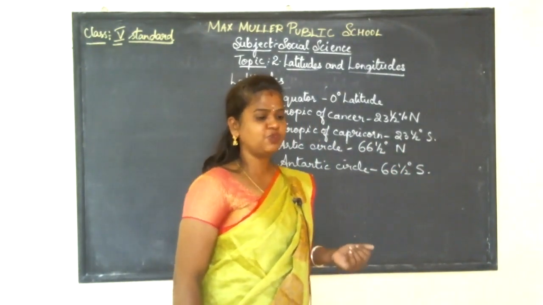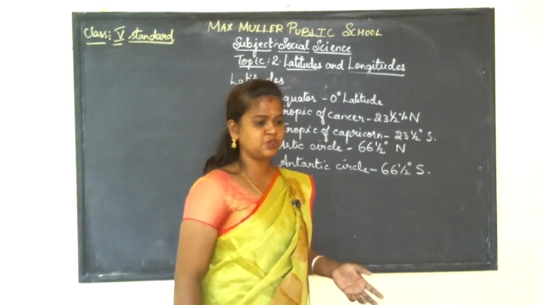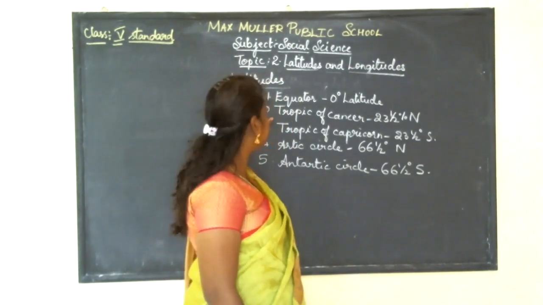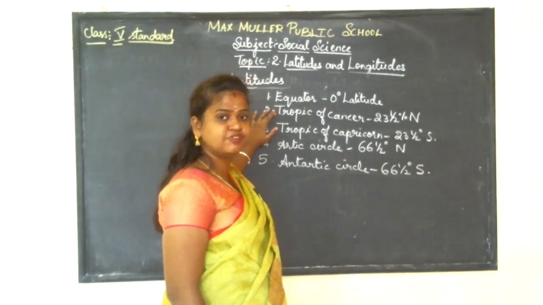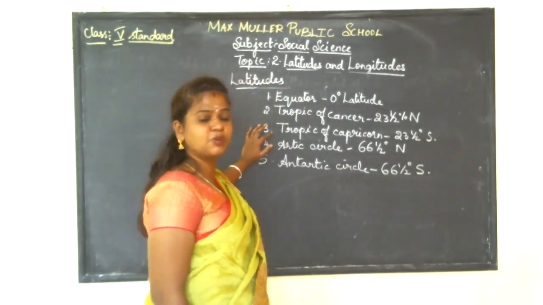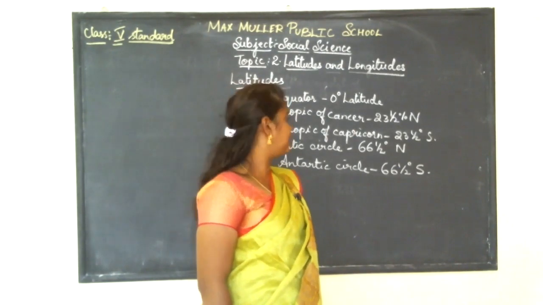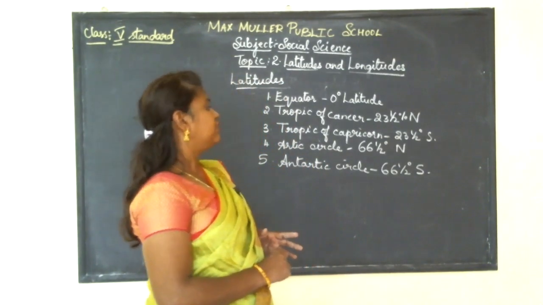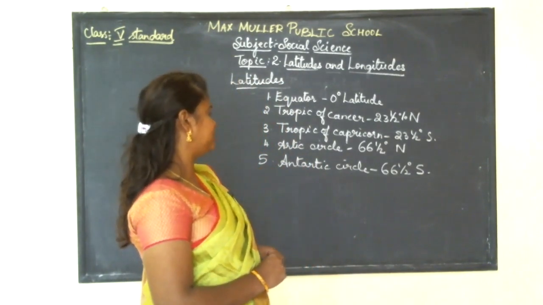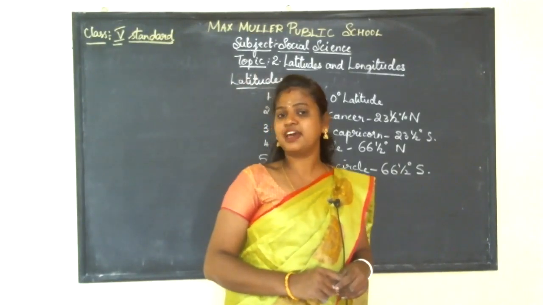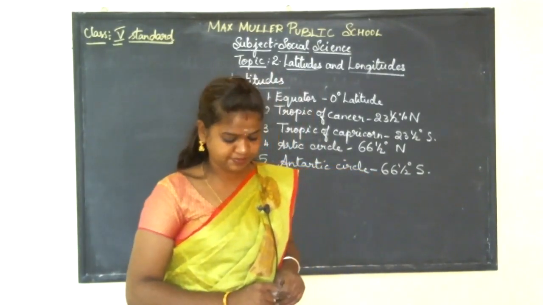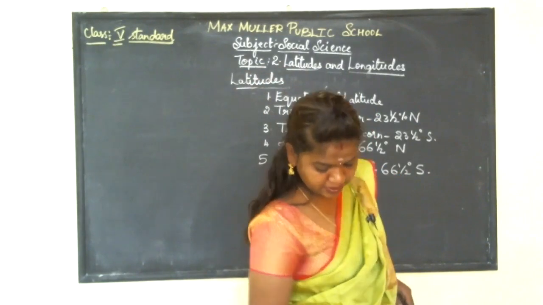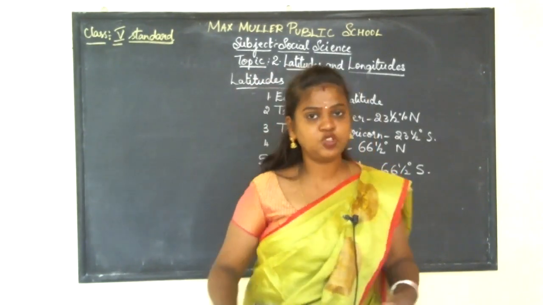What are the 5 latitudes? What are the different types of latitude? When I ask you a question, you have to say there are 5 types of latitudes. Equator, 0 degree latitude. Tropic of Cancer, 23.5 degree north. Third one is Tropic of Capricorn, 23.5 degrees south. The next one is Arctic Circle, 66.5 north. And the last but final is Antarctic Circle, 66.5 degree south. So these are the 5 main latitudes which you have to know.